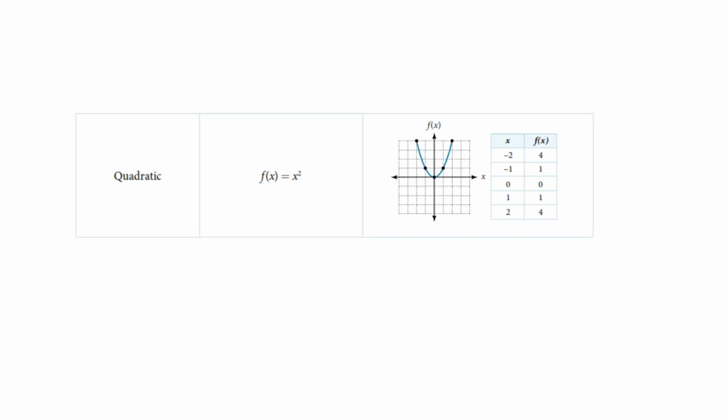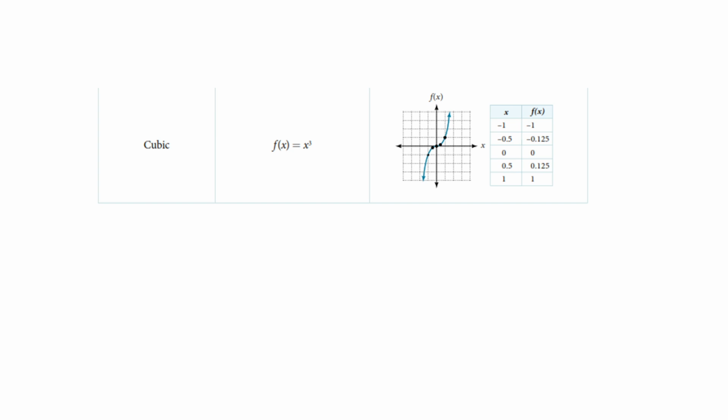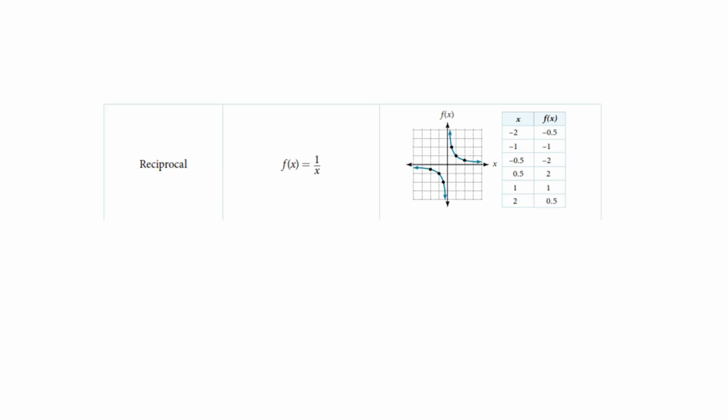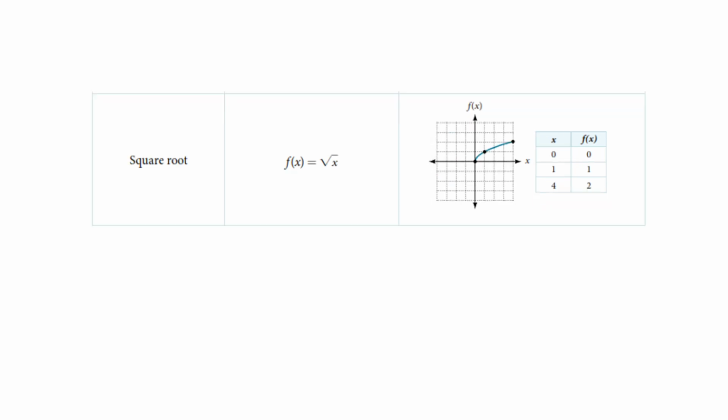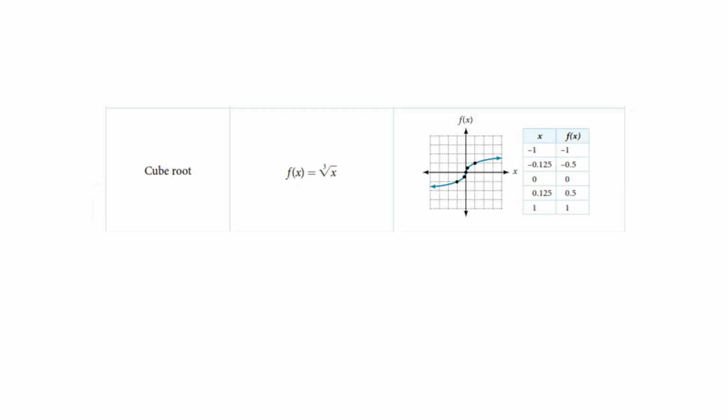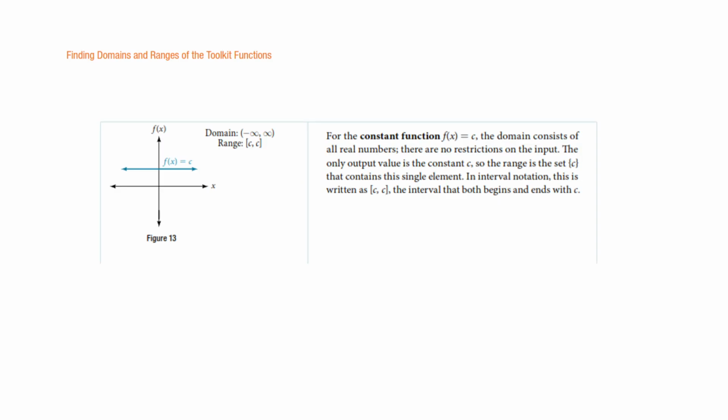So the quadratic, you remember, is the U. We've got the cubic here. Here's the reciprocal function, reciprocal squared. Now the square root, again, remember it was limited in order so that it would stay a function. Got the cube root here. Okay, now here's what we were really going for. We want to talk about the domain and range of each of these.